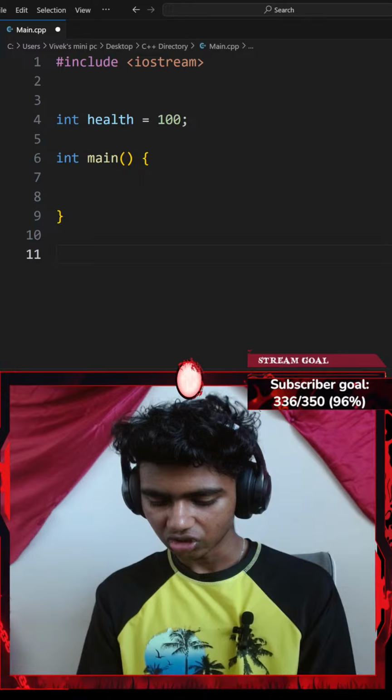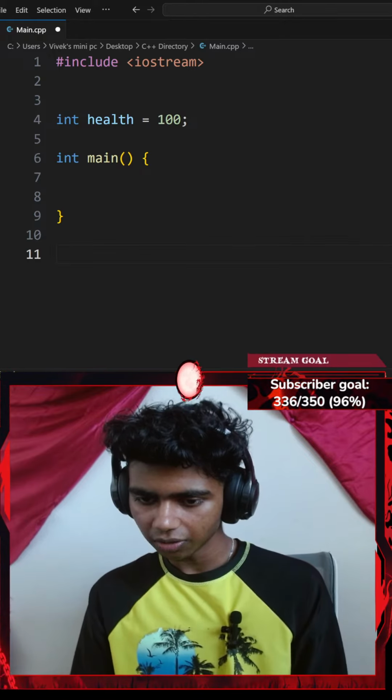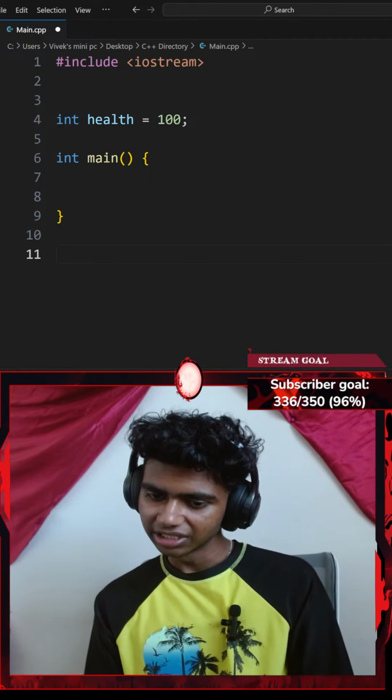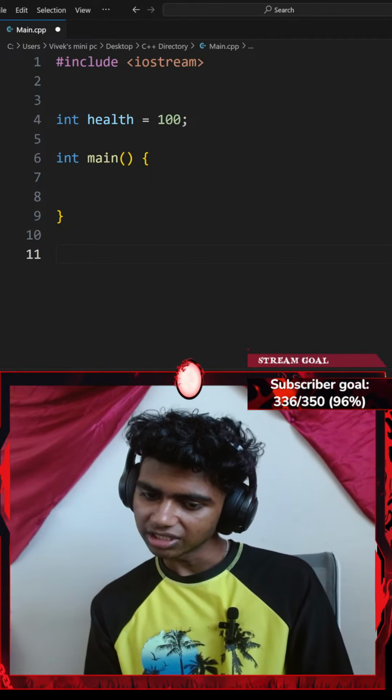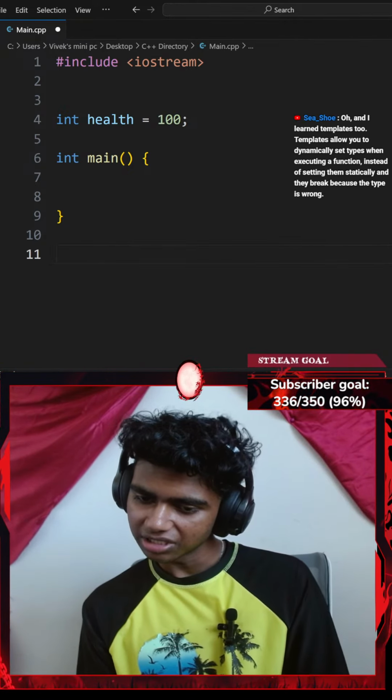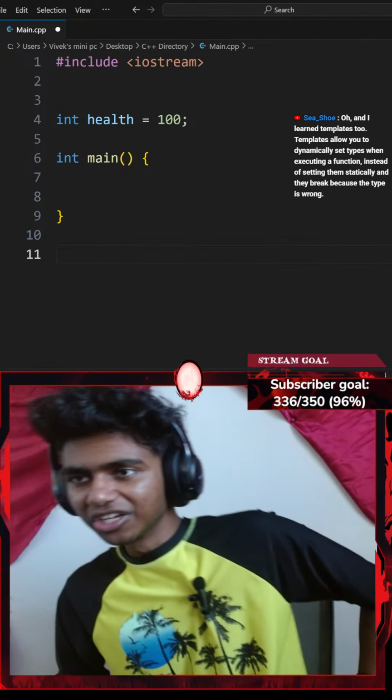So I'll go with something like, oh, and I learned templates. Templates allow you to dynamically set types when executing a function instead of setting them statically, and they break because the type is wrong. Oh, I see. That actually sounds pretty cool.